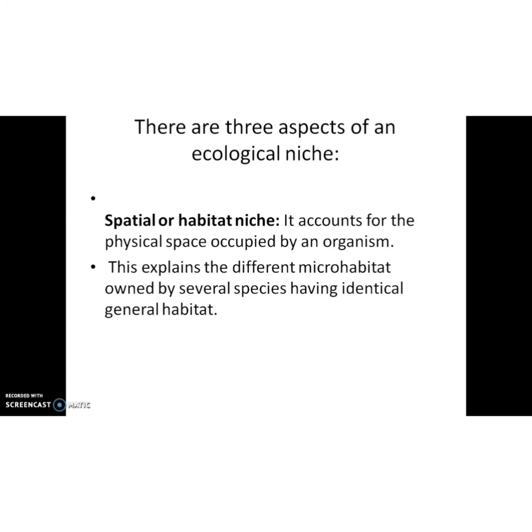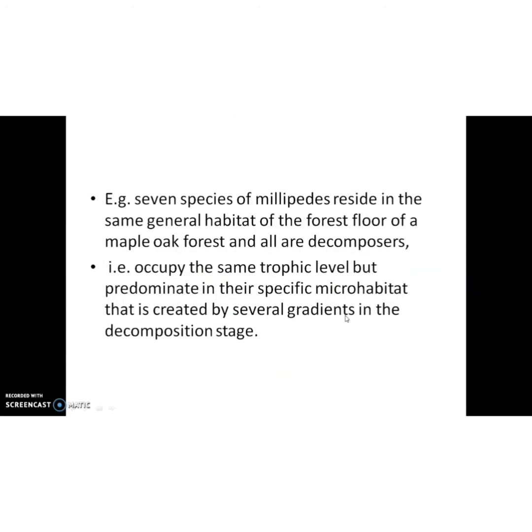There are three aspects of an ecological niche. First one is spatial or habitat niche. What does it mean? It accounts for the physical space occupied by an organism. This explains the different microhabitats owned by several species having an identical general habitat. Just now we explained it, isn't it?